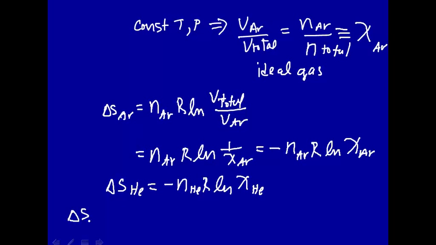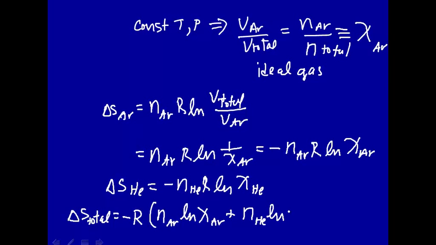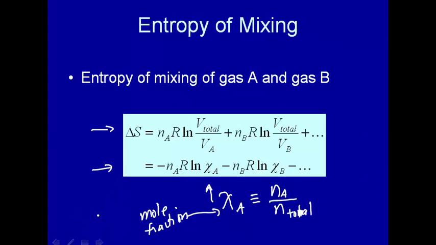So the total will be the sum of these two, and let's pull out the R from the sum. This will be minus R times the number of moles of argon times the natural log of the mole fraction of argon plus the number of moles of helium times the natural log of the mole fraction of helium. So this is another way to write the expression of the total entropy change, and that's what this one is here. Alright, so we've got a couple of ways to calculate entropy changes when things just mix and there's no energy being transferred forward or backwards.